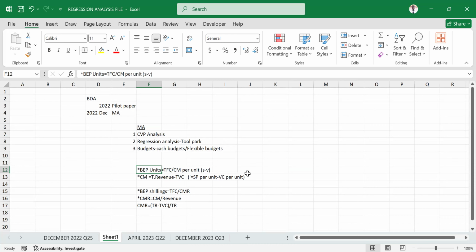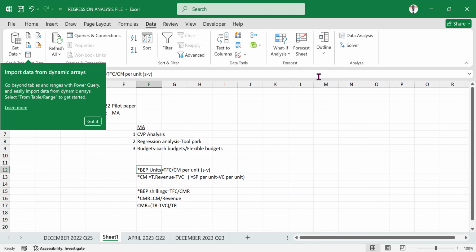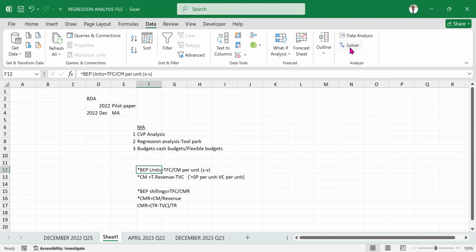And again, the solver functionality will come in handy. When you go to your data tab, under analysis, solver is also an analysis tool, which I believe up to this point you know how to use. It will also help you as a sensitivity analysis tool to go about some of these concepts.